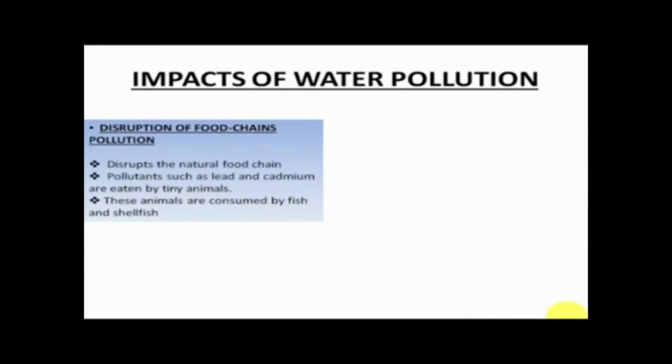Next is disruption of the food chain. Yes, water pollution actually disrupts the natural food chain as well. There are some pollutants such as cadmium, which are often eaten by animals, and later these animals are consumed by fish or shellfish, and the food chain continues to be disrupted at a much higher level. That is, these chemicals, these toxins, continue to transfer from one species to another species to another animal.